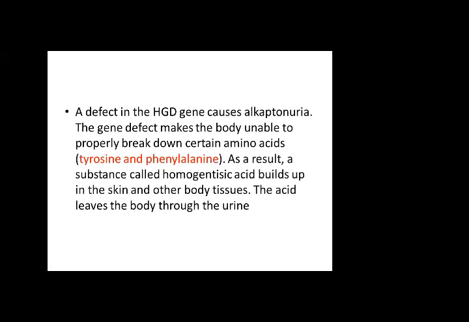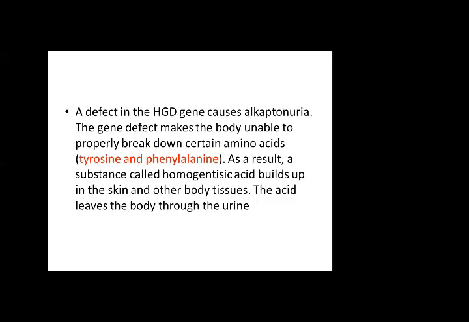There will be difficulty in the movement of smaller and larger joints, in the spine and larger joints. This defect is due to the gene HGD, which is the name of the gene, and it relates to homogentisic acid. HGD makes the body unable to properly break down certain amino acids, and the amino acids involved are tyrosine and phenylalanine.